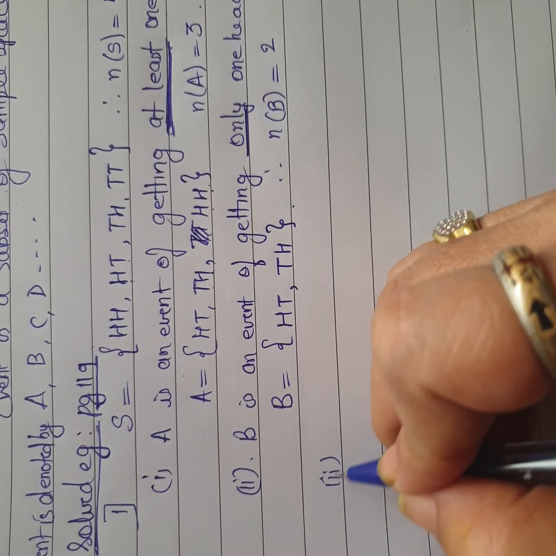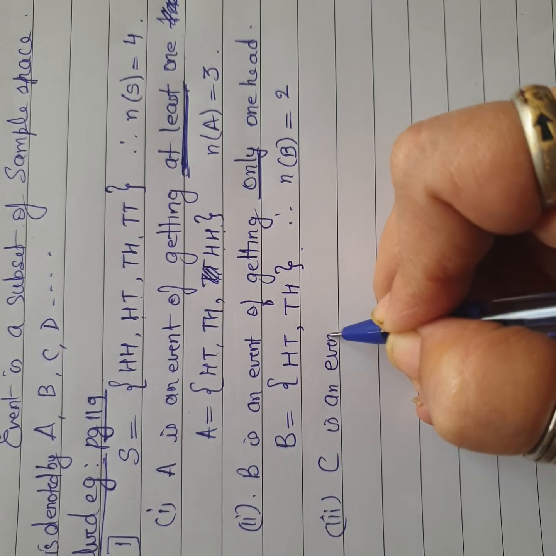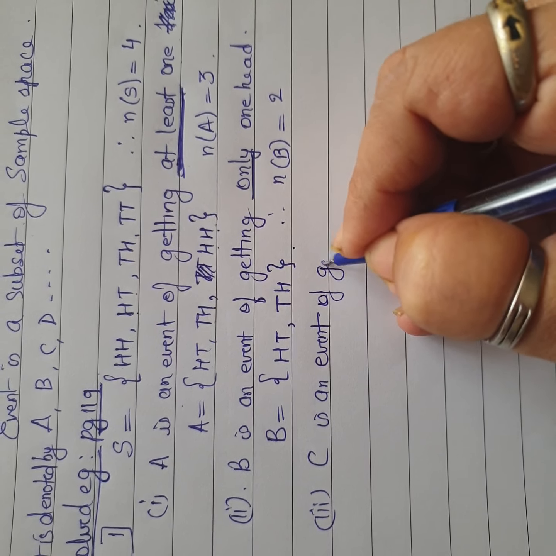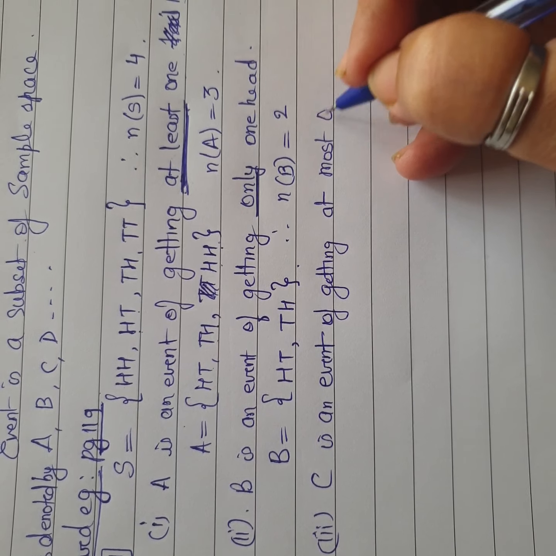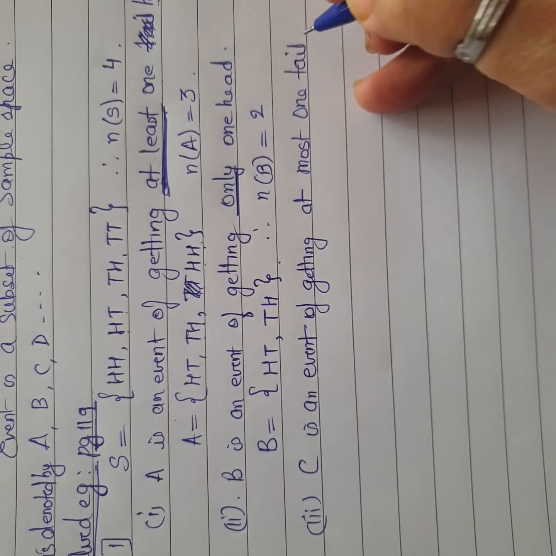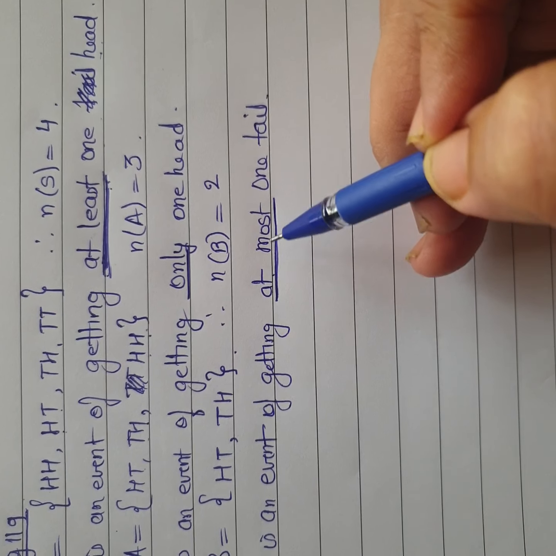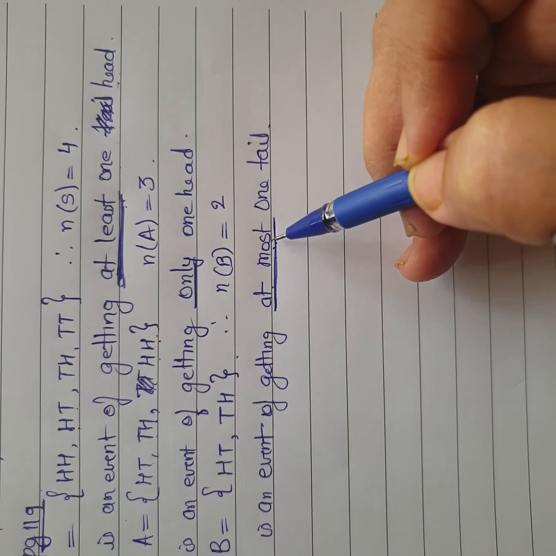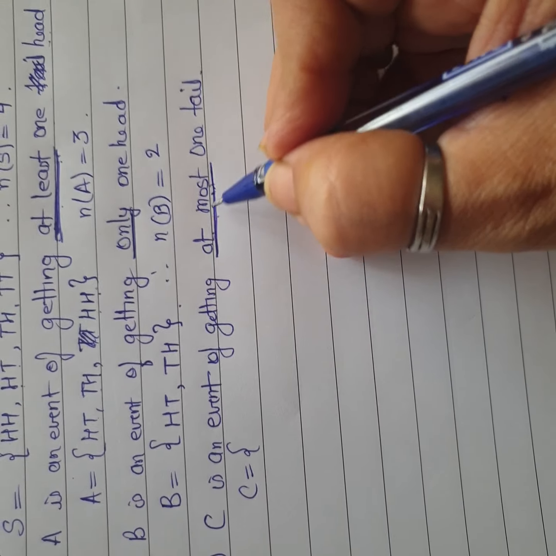Now the third question says event C. C is an event of getting at most one tail. Now again I'm coming to a different word. What does this mean? See the words there, at least, at most. In Hindi, at most means ज़्यादा से ज़्यादा, only one tail. It cannot have more than one tail. What was there earlier? कम से कम. This is ज़्यादा से ज़्यादा. So in C event they said at the most one tail.